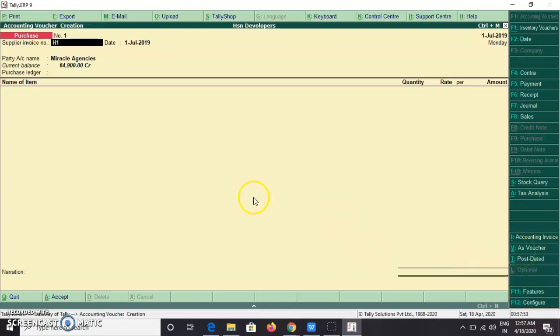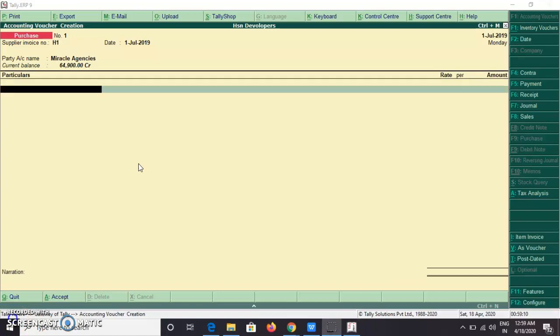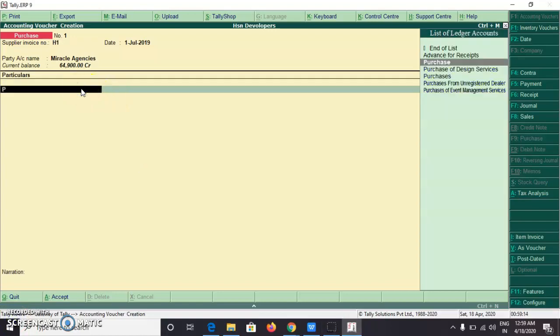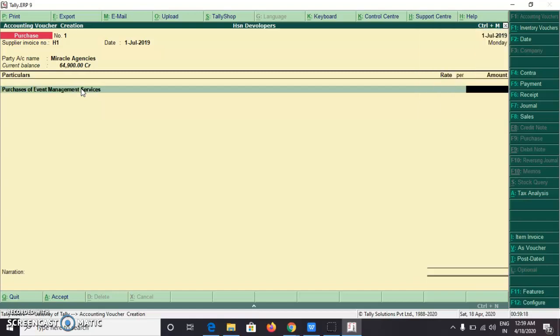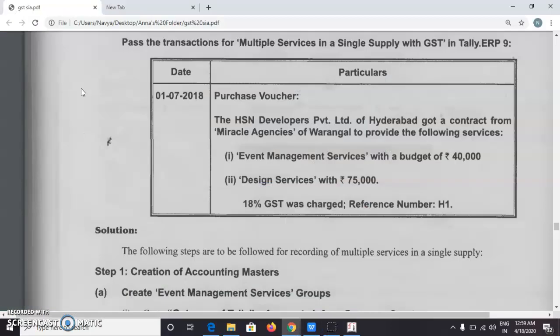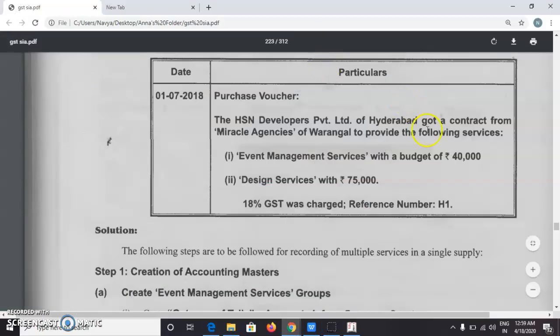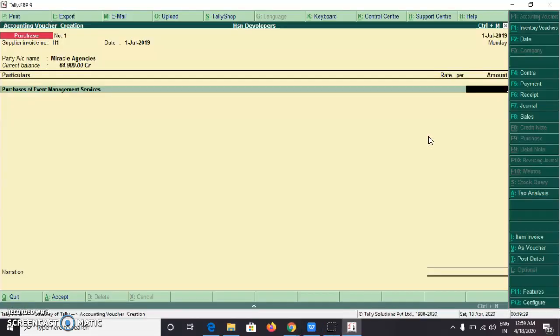Generally it will be in invoice mode. So change it. Here give the details, purchases from, so purchase of event management services. So how much we purchased, that means we received services worth 40,000. So give 40,000.